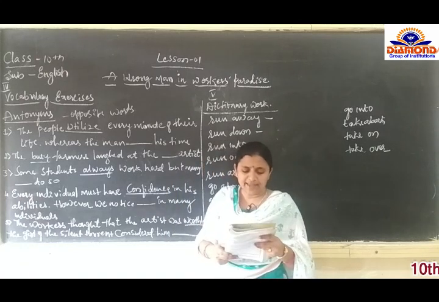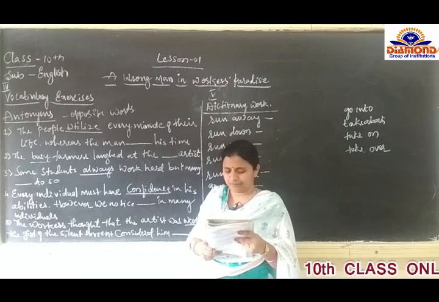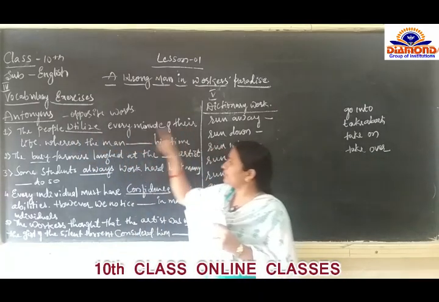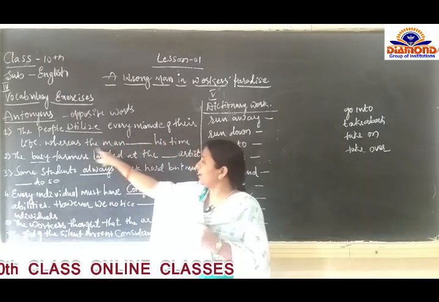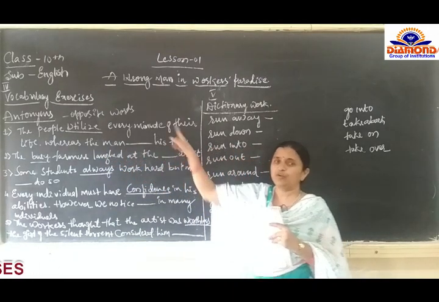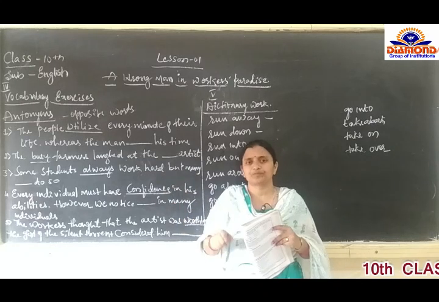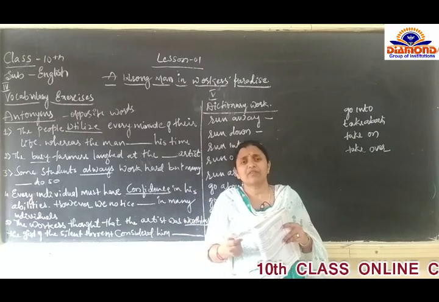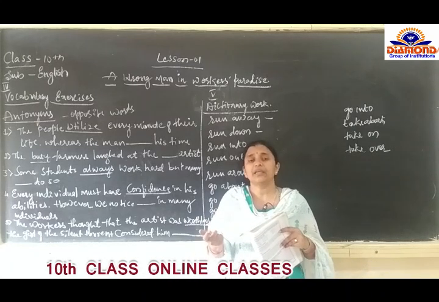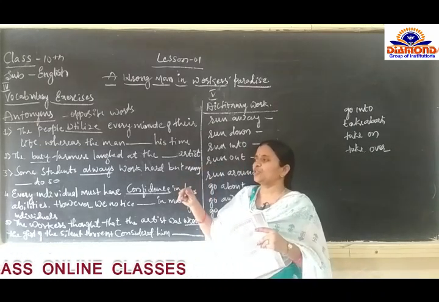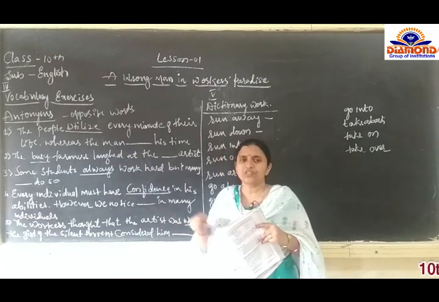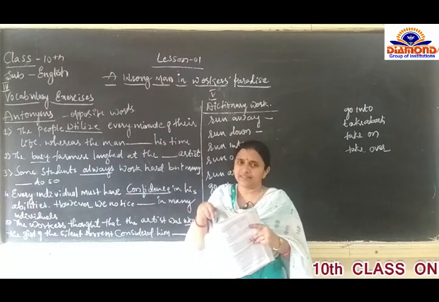The people utilize every minute of their life, whereas the man dash his time. Utilize means using. We are going to use every minute of our time which is provided in our life. Just think, what is the opposite of utilize?